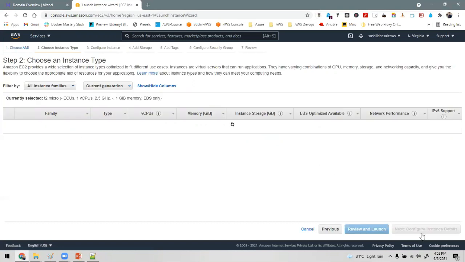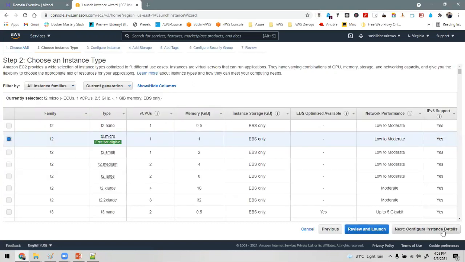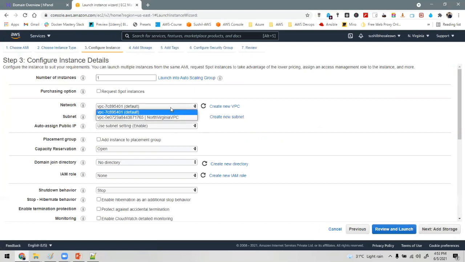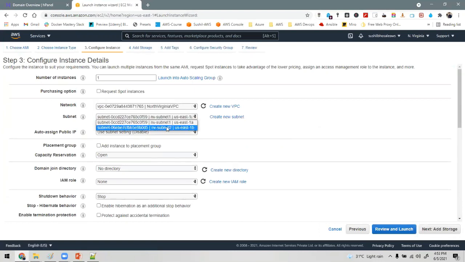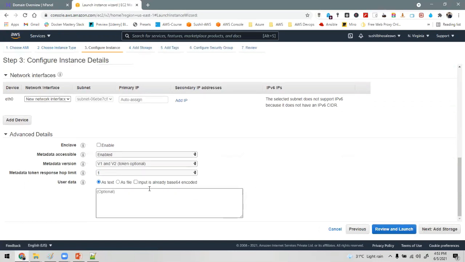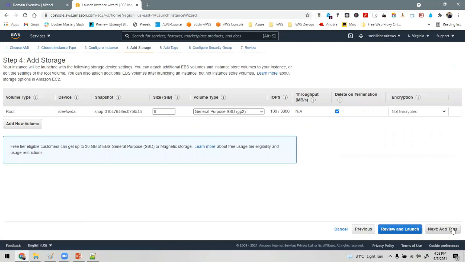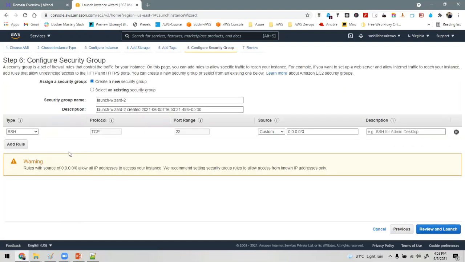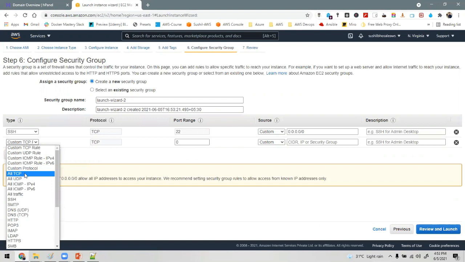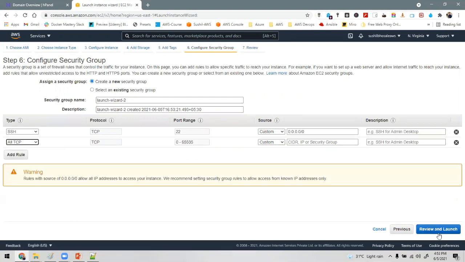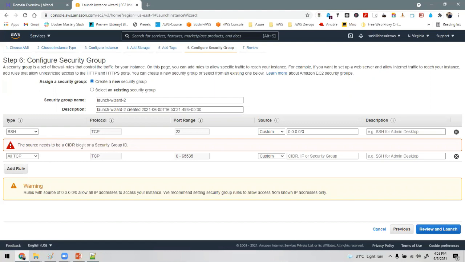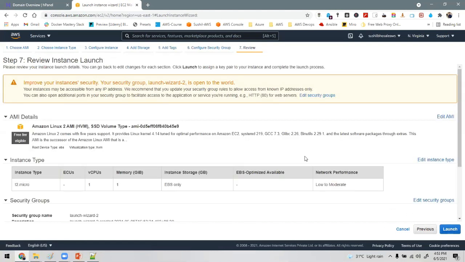Select VPC subnet 2. I'm putting it in US East 1B, public IP enabled, and the other configurations are the same. Add storage, nothing. No tags. Security group, I will allow all traffic. What is this? CIDR block, okay. Launch.